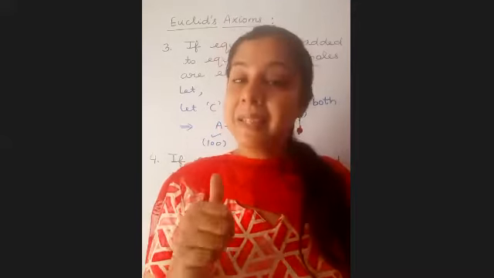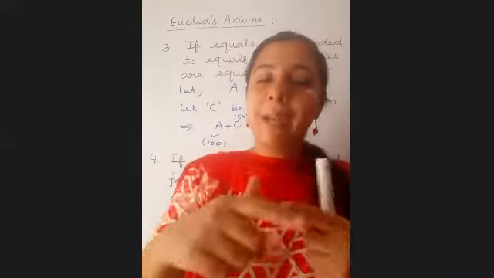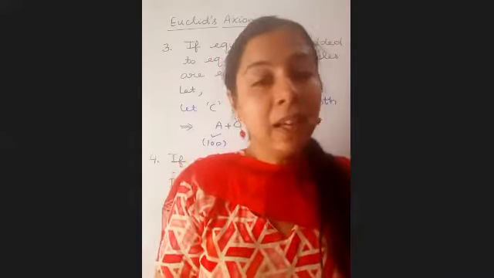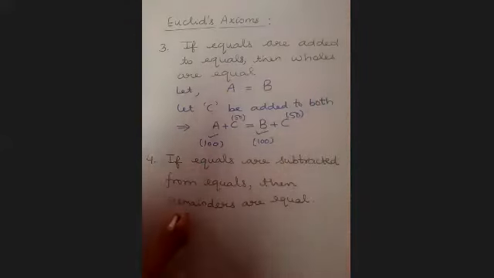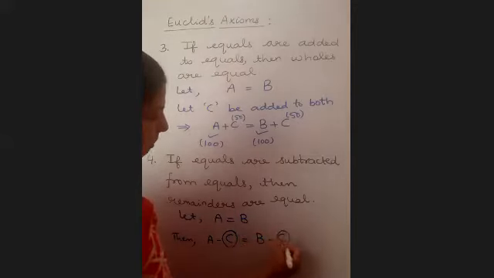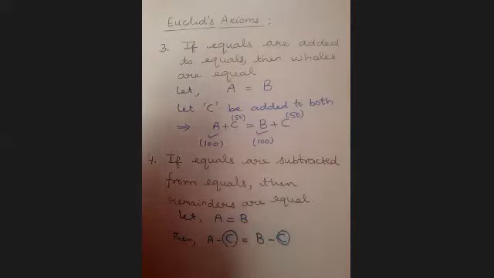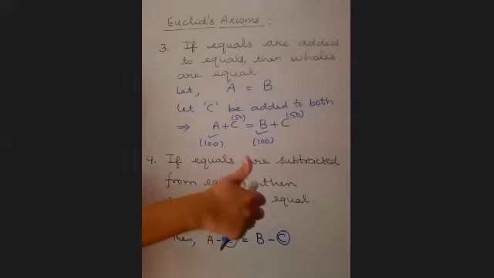Yes, ma'am. So if an equal amount is subtracted from equals, then the remainder will also be equal. Is that okay, children? Yes, ma'am. So that means let A be equal to B. Then if you subtract the same amount from A and the same from B also, then they both will also be equal. Is that okay? Yes, ma'am.